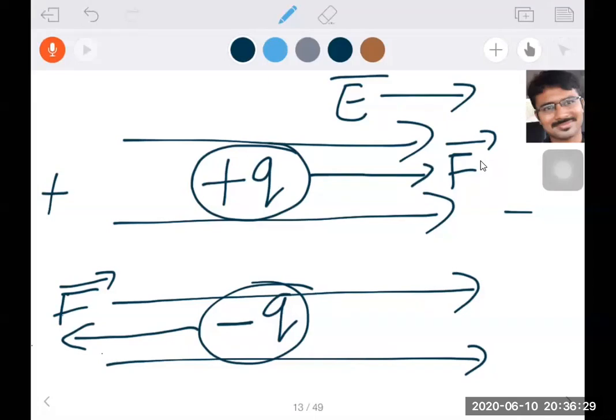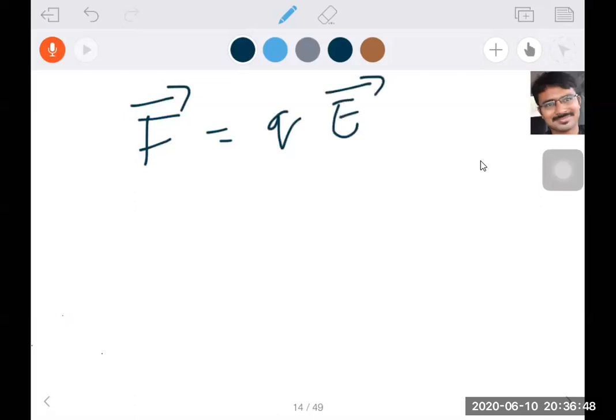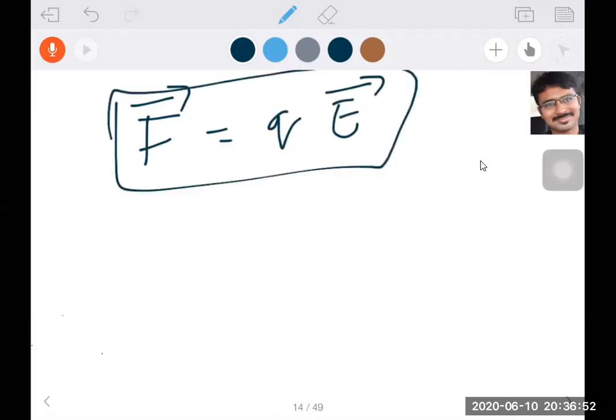So what we understood here is that the force experienced by a positive charge is in the same direction as the electric field, and for a negative charge in the opposite direction of the electric field. Very, very important point. Now, how are force and electric field related? F bar is equal to Q into E bar. This is how force, charge and electric field are connected.